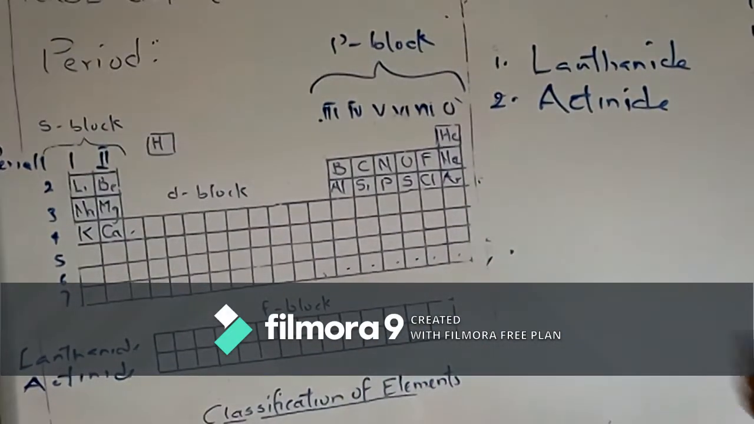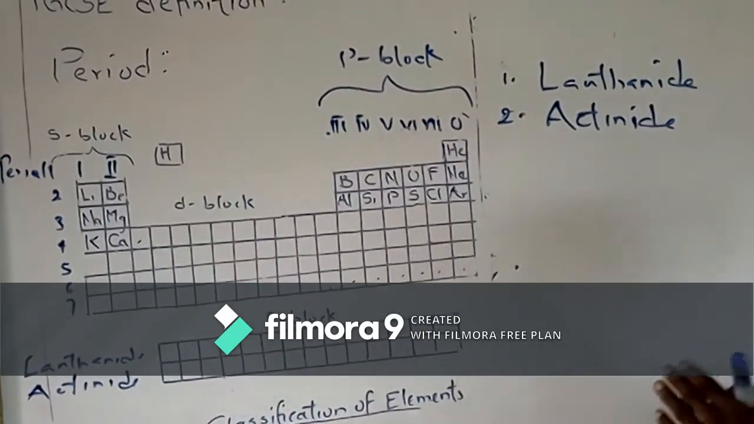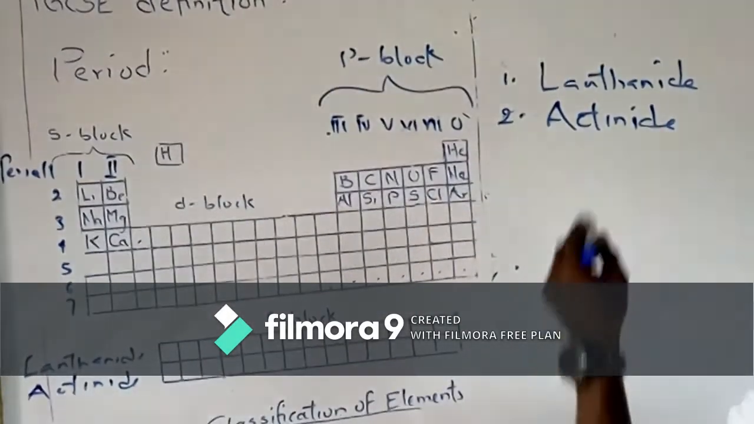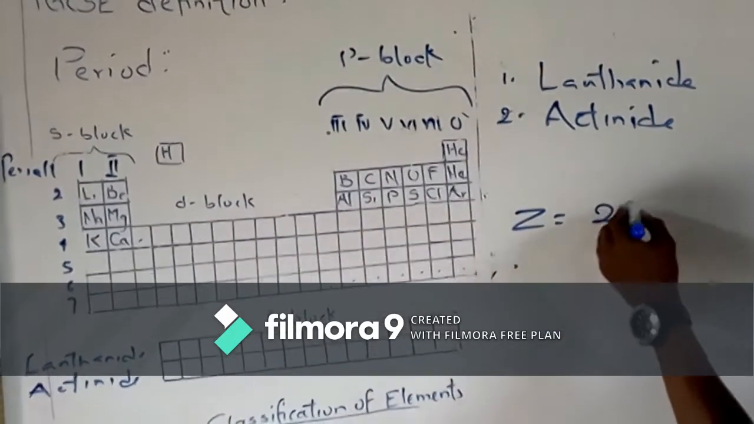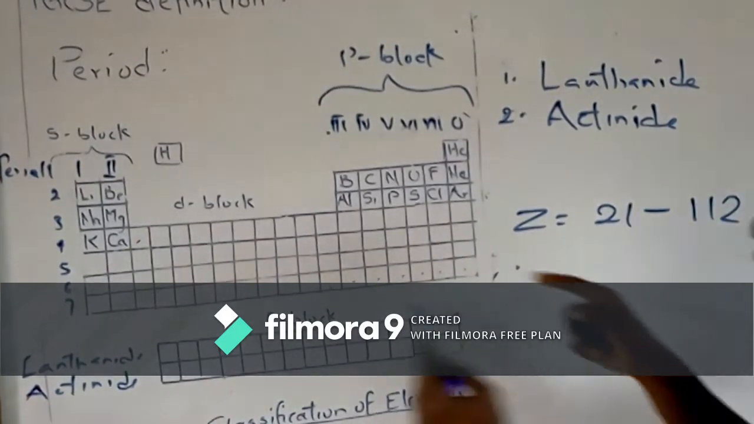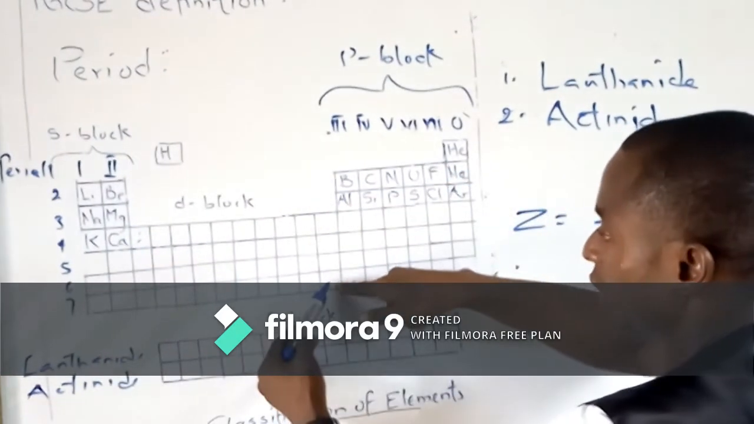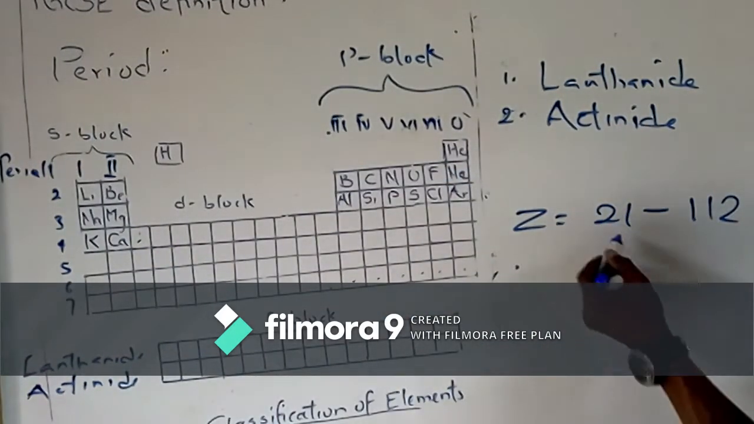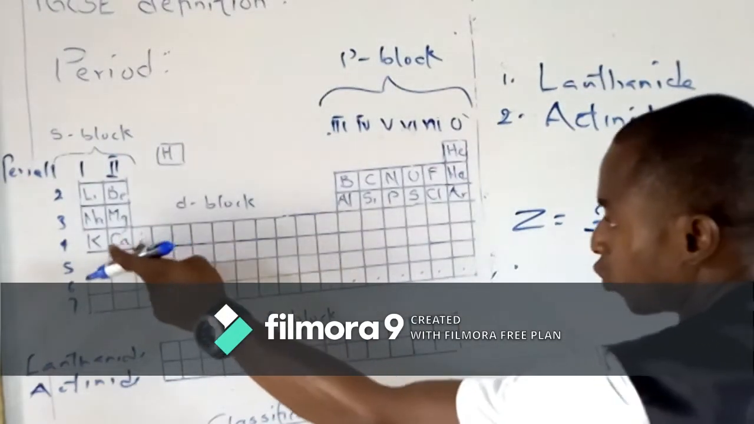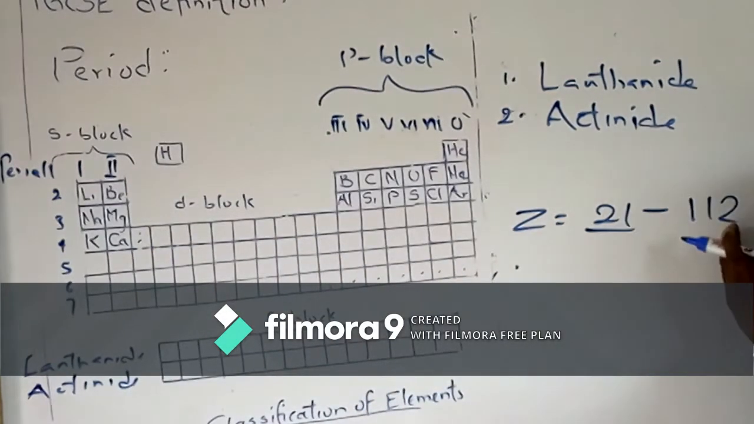Now, please take note of the counting I just made. The D block elements are elements found from atomic number Z 21 to 112. Go from here down to this place. From atomic number 21, which is scandium, then titanium, vanadium, to 112.